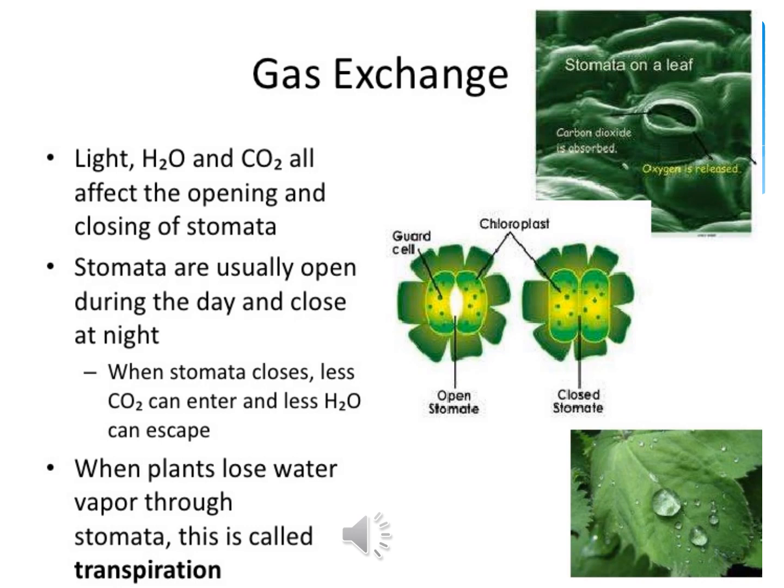Now we are going to learn another term called transpiration. Can you see the transpiration? You have seen the small droplets of water on the leaf, right? So transpiration is the process where water is lost through the leaf. When plants lose water vapor through stomata, this is called transpiration. Just like how sweating happens for us, it is the same process. There are small tiny pores also seen in our skin. In the same way, through the leaf pores, that is stomata, the water is given out. So this process is called transpiration.